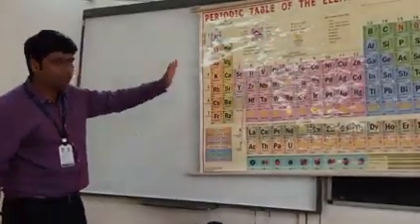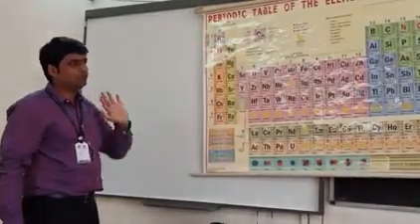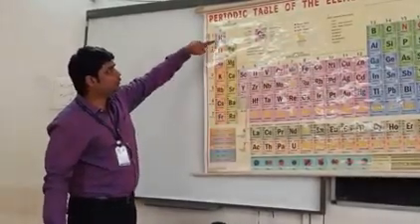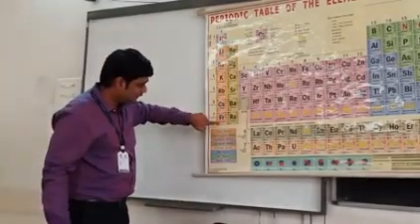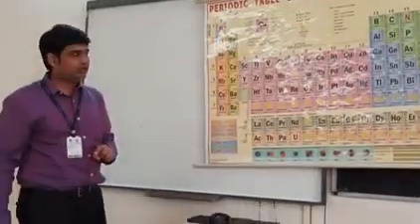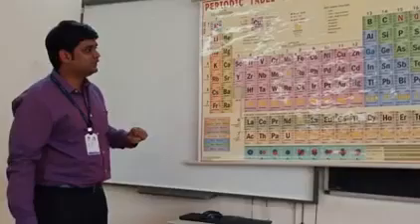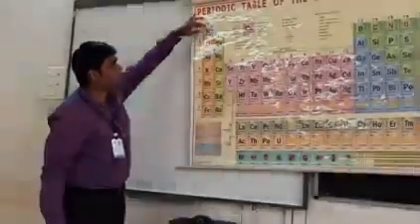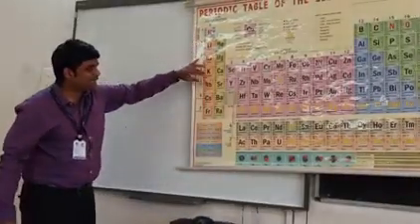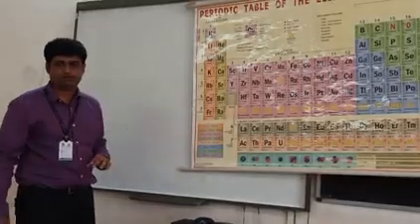So don't worry about all the groups also. So first we will study group 1. Which is the first element in group 1? Hydrogen. And which is the last element in group 1? That is francium. Okay. Now what we are going to do here is study and compare the atomic size of each element.